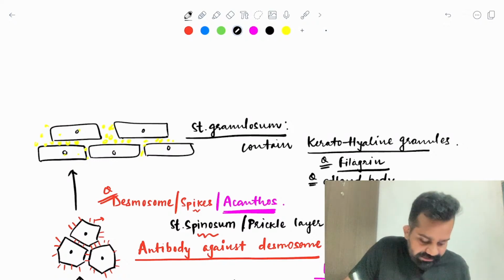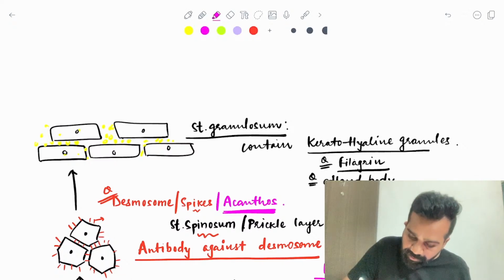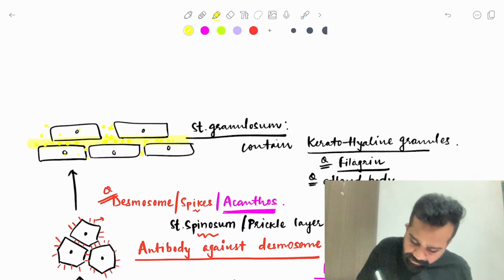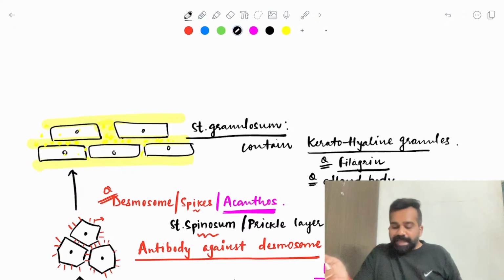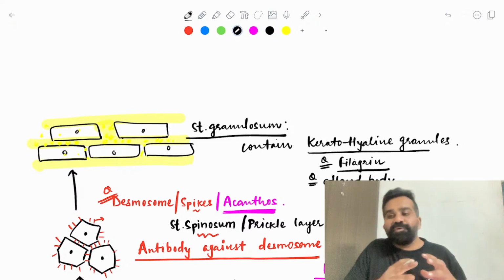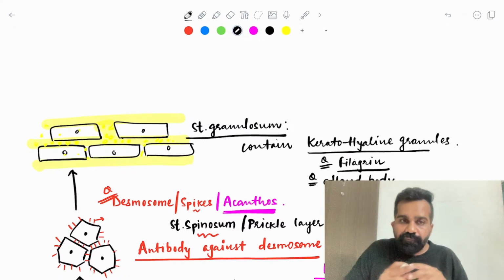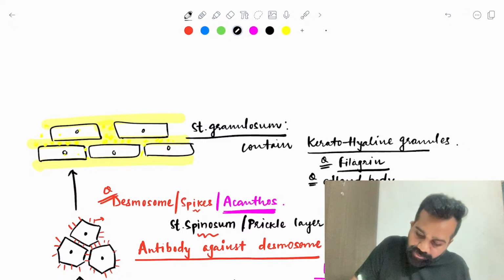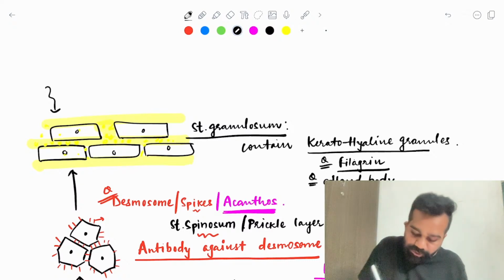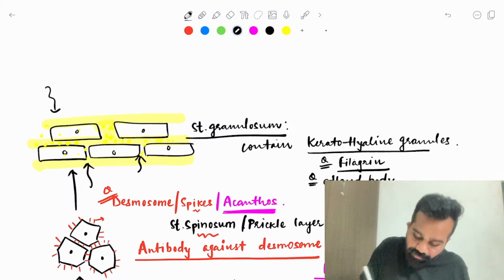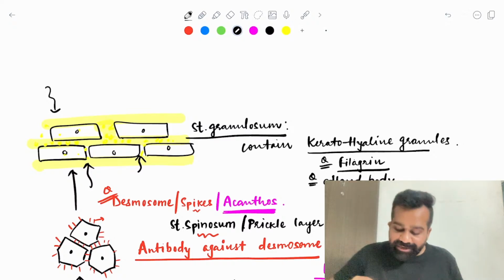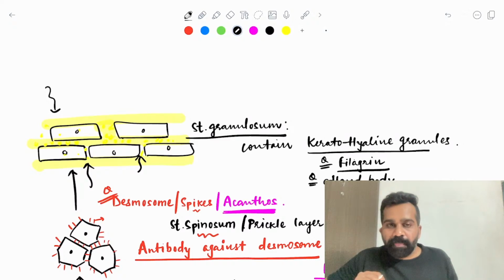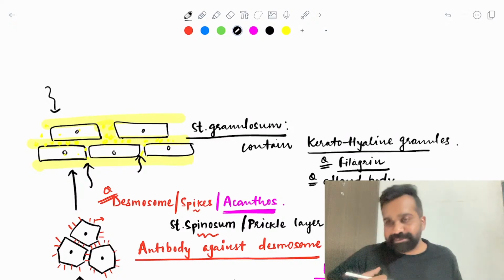So you will notice that this keratohyalin granule is very important. It will give you protection. Like a brick and cement model, it will give you proper protection from the pathogens coming from the outer environment, and it will also prevent water loss from the gaps between the keratinocytes. And that is why, if this layer is disturbed, a patient can easily get dermatitis.